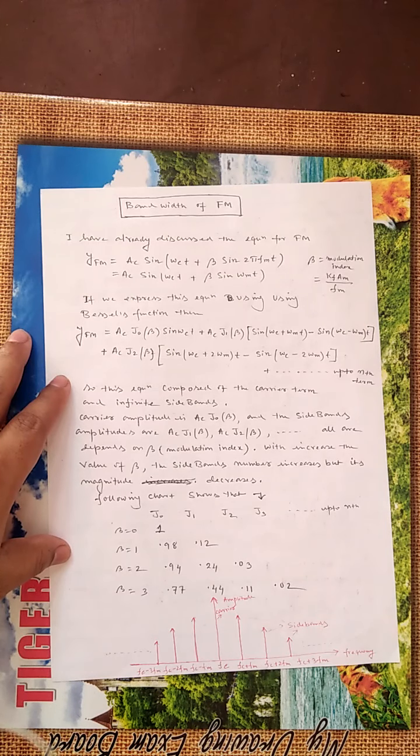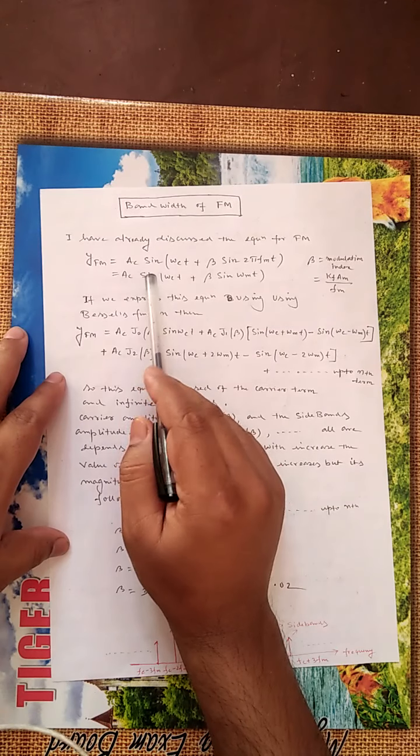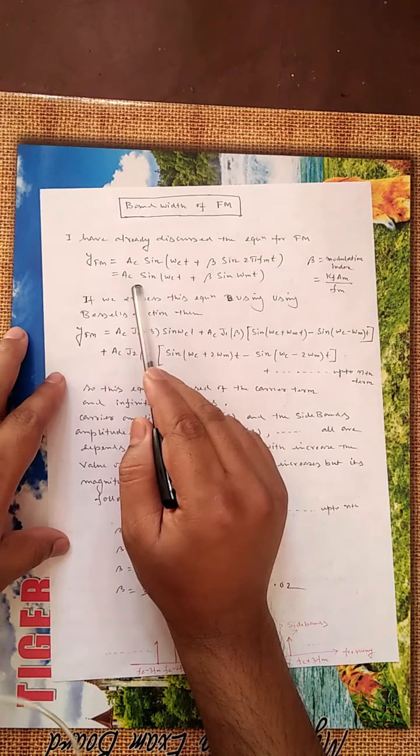Now I am discussing this. When the concept of FM came, it was considered that the bandwidth would reduce with respect to AM. But when its bandwidth was calculated, it came out large, very much larger than the AM signal. So we know that here the FM signal is there.